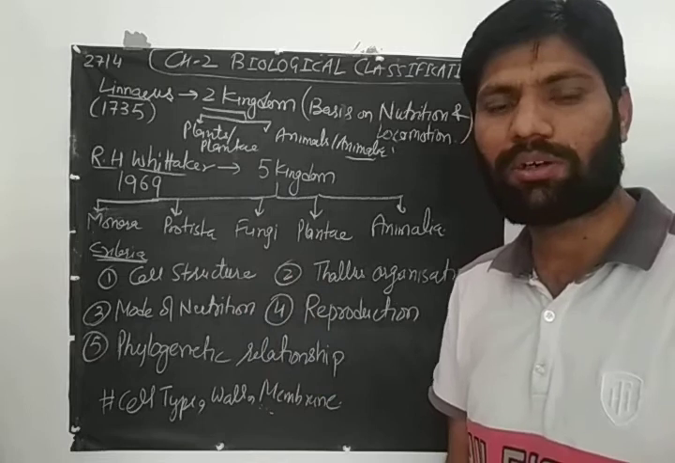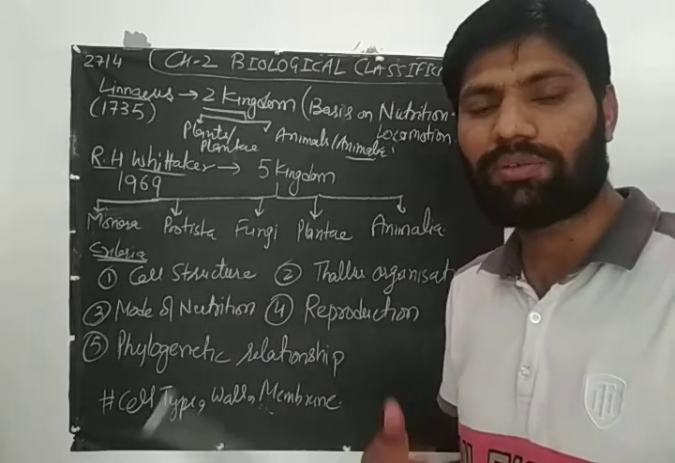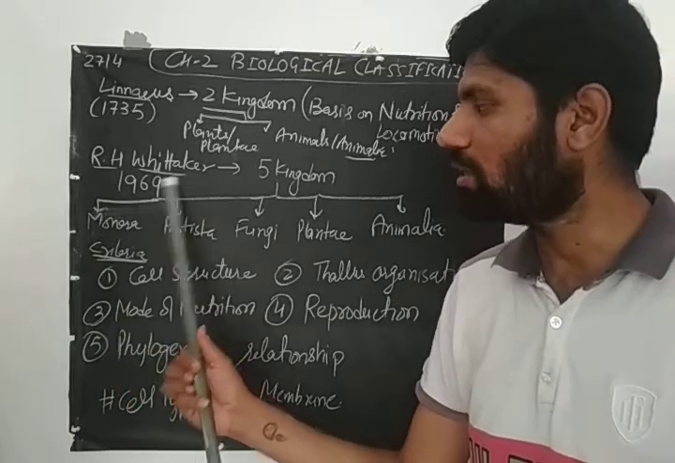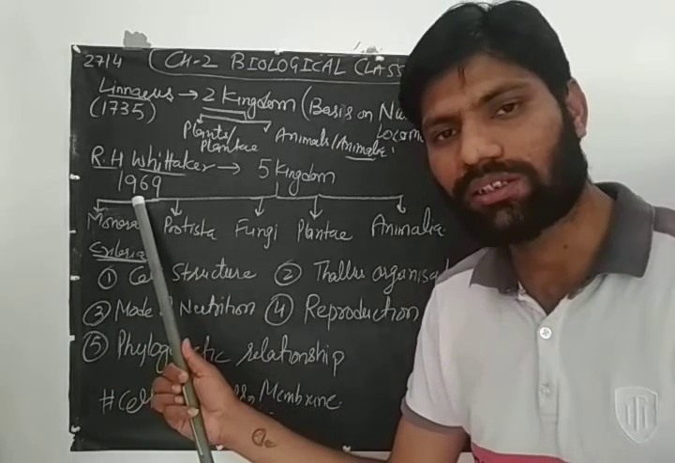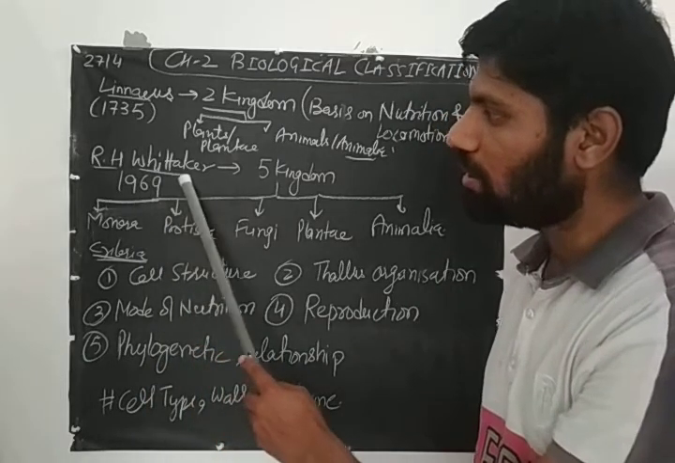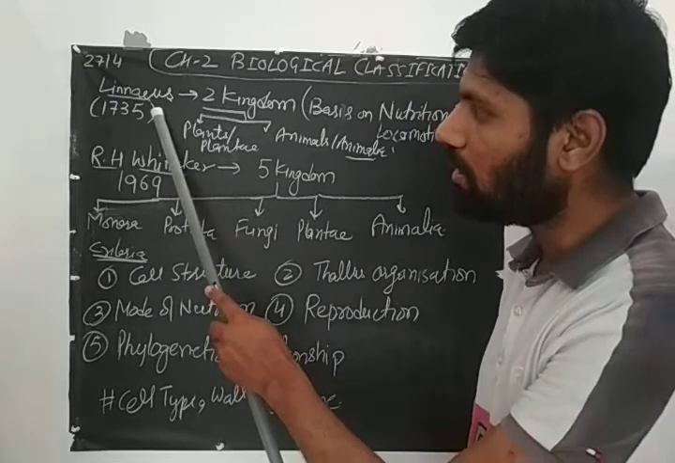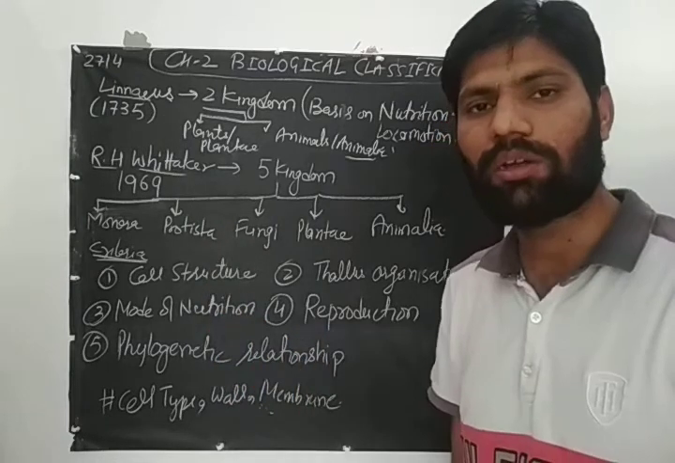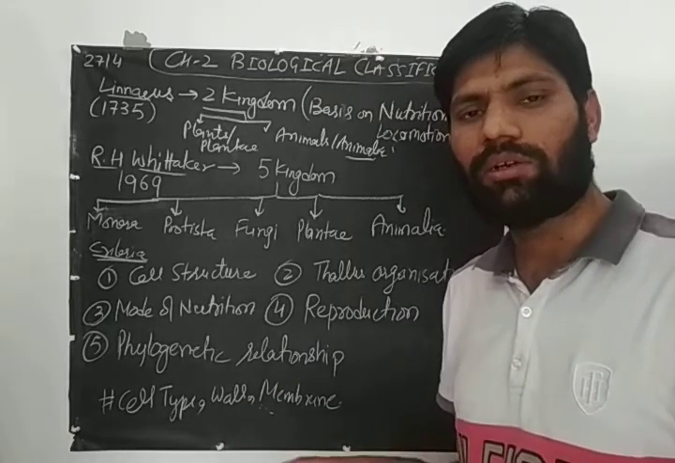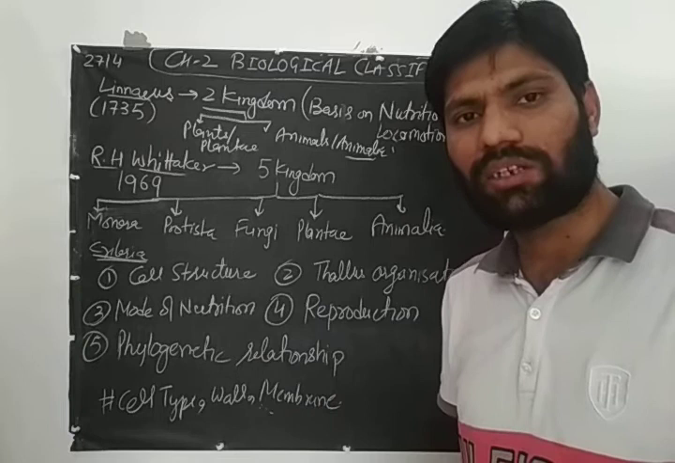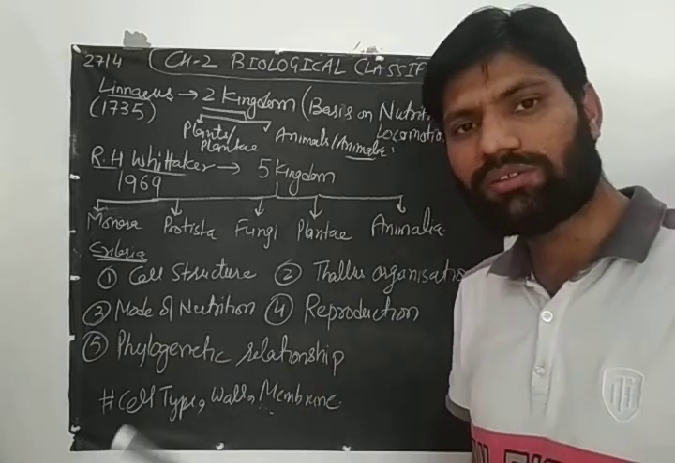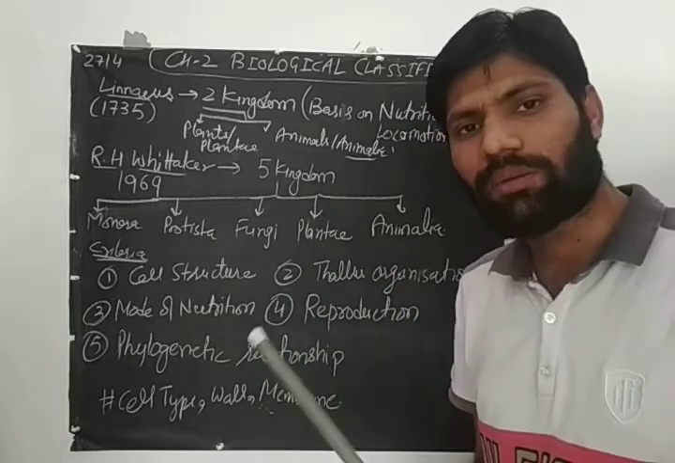But due to the advancement of biology, technology, and classification, now we are following the system given by R.H. Whittaker in 1969. So first, why was this system required? Linnaeus gave only two kingdoms, plants and animals. In this system, Linnaeus included bacteria, photosynthetic bacteria, and fungi, that means all things with a cell wall, in the plant kingdom.